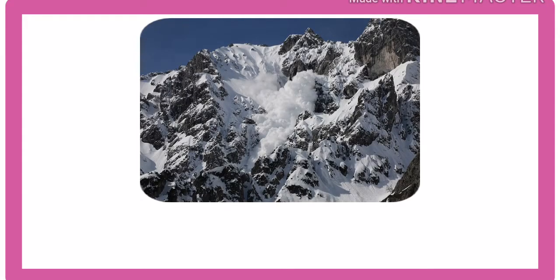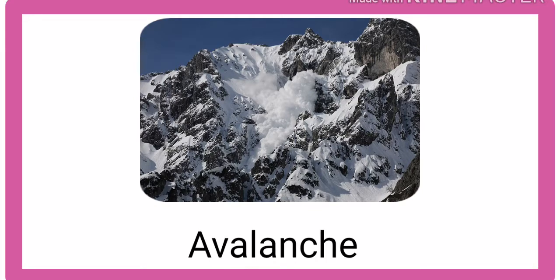Number 8. This natural disaster is called the avalanche. The correct pronunciation is avalanche. Mostly people call this word avalanche or avalanche. Those are incorrect. The correct pronunciation is avalanche. Look at this picture. This natural disaster is an avalanche.